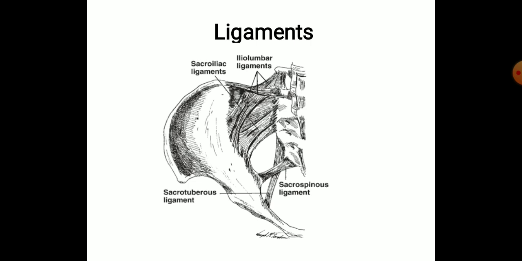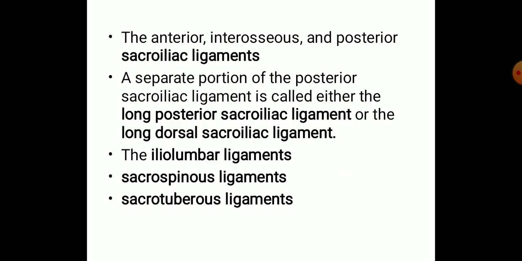And we have iliolumbar ligaments basically to connect between the iliac crest and the lumbar region. So there is the iliolumbar ligament, and we have the sacrospinous ligament, which mainly connects between the sacrum and the pelvic bone, and the sacrotuberous ligament, which is mainly from the sacrum to the pubic symphysis region. So these are the main ligaments which we can find in the sacroiliac region.